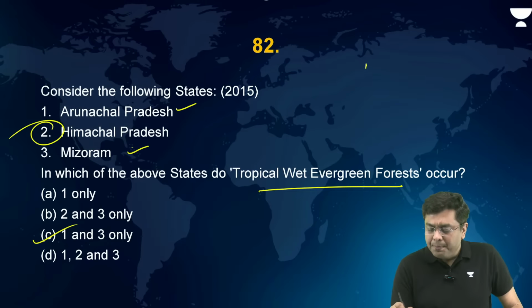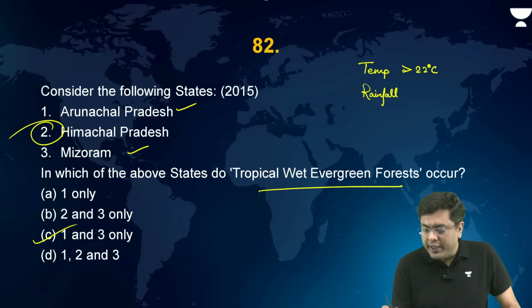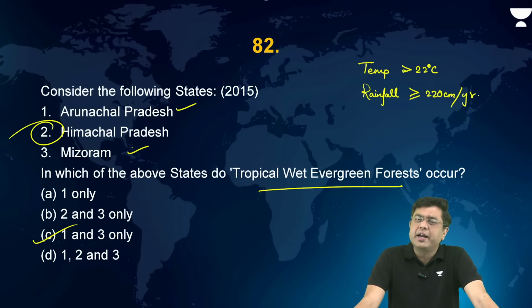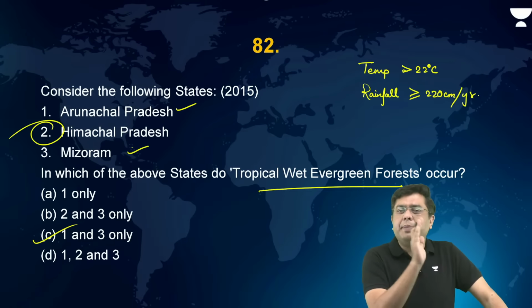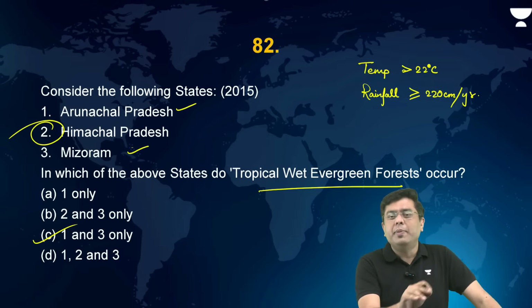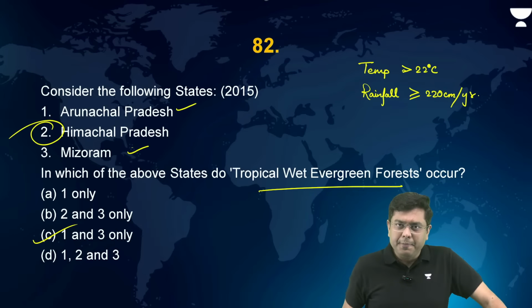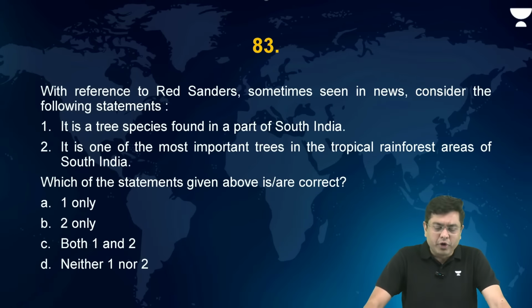So temperature higher than 22 degrees Celsius and rainfall higher than or equal to 220 centimeters per year. Where are tropical wet evergreen forests found across the country? They are found in the western part of the Western Ghats, the Andaman and Nicobar Islands, and the northeastern states of India. That is where the evergreen forests are found.